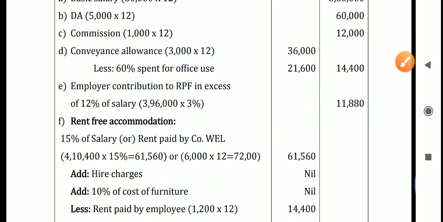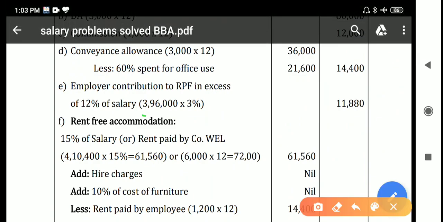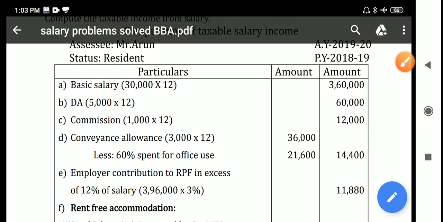Next, employer contribution to RPF in excess of 12% of salary. Here 3,96,000 into 3%. How does 3,96,000 come? For the calculation of RPF you have to consider four items for the meaning of salary: basic salary, dearness allowance, dearness pay, and commission. In this question you have basic salary 3,60,000, dearness allowance 60,000, but only 40% should be considered as forming part of salary, and commission 12,000.